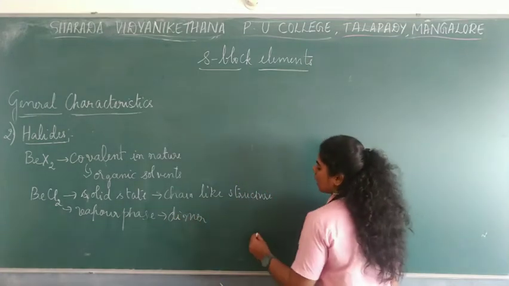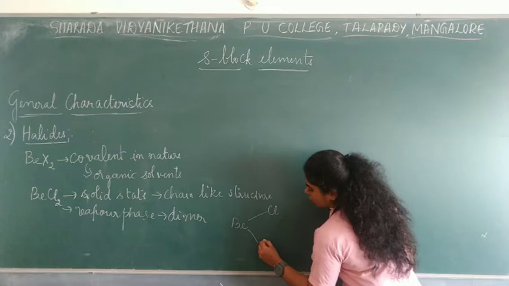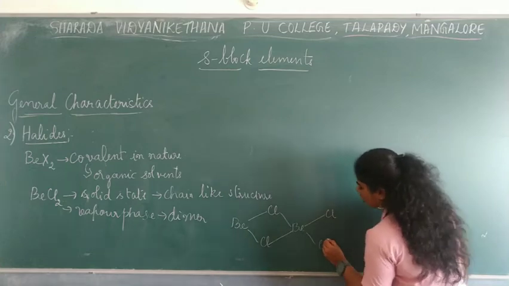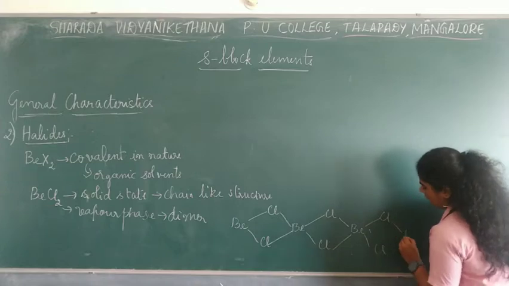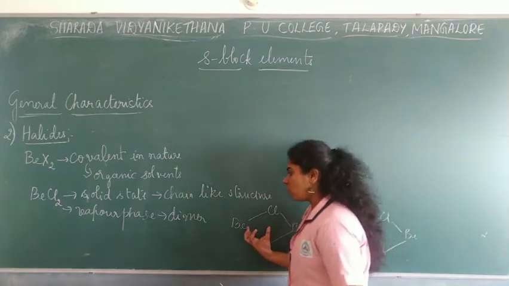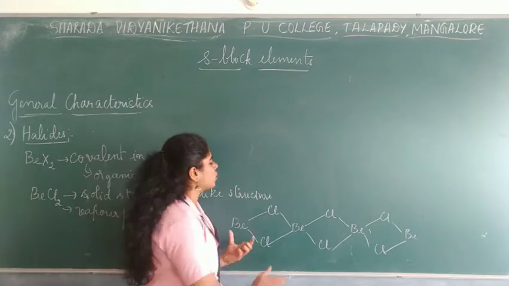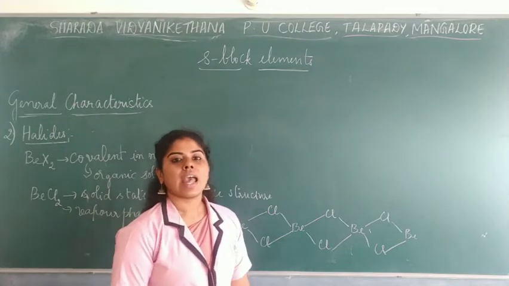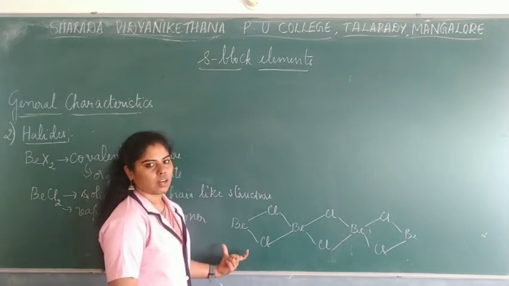Which means that here beryllium has a chlorine which forms a bridge-like structure where the other beryllium is also connected. So it has a chloro-bridge structure like this and goes on. In this way they usually exist in the vapor phase. If you try heating this at 1200 Kelvin, these would decompose in order to form a linear monomer. It won't have such a big bridged structure. Instead, it would have a linear monomer, which means one single group of atoms here.